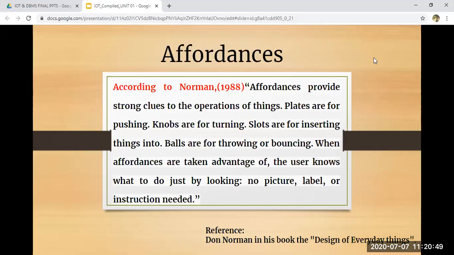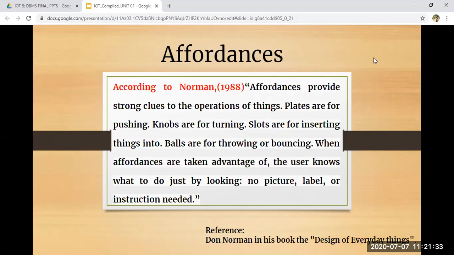But simple objects which you use in day to day life, which are easily known by every one of us, should not need any instruction. When it is like that, your product design is accepted and it is very good. The first thing you have to take care of is that you are designing for people, not for yourself. So make your design very simple, so that just by seeing the design, you can understand what operation it is going to perform. You don't need to give more hints or clues, just by seeing it, you know it. So that is affordances.